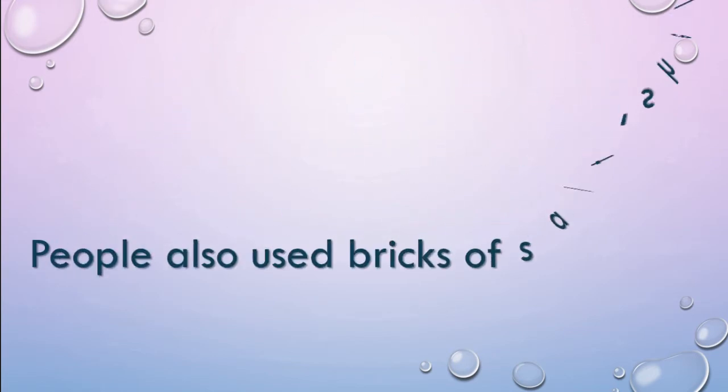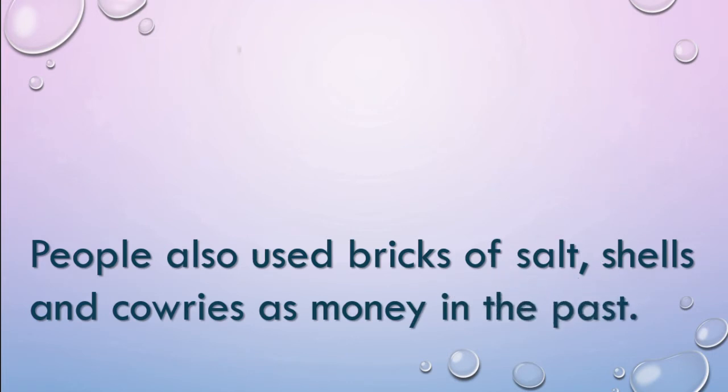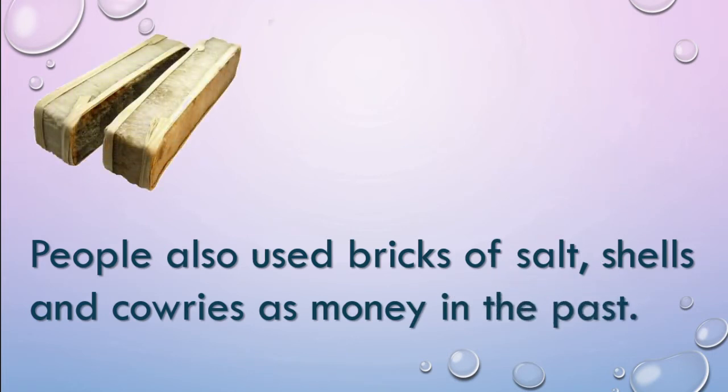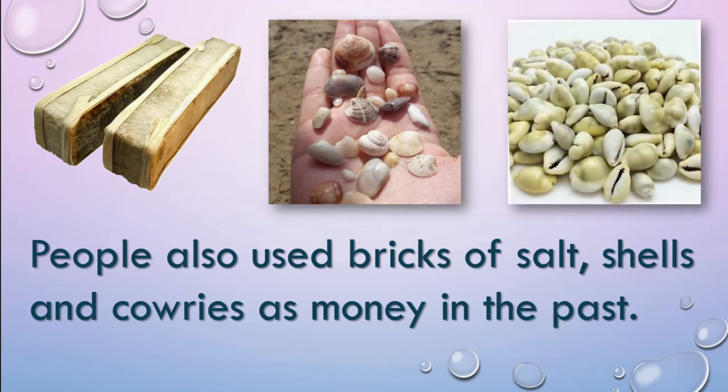people also used bricks of salt, shells, and cowries as money in the past. See, after stones here, they started to use the brick of salt, shells, and cowries. Yes, dear children, here these are called salt bricks. Can you see this?